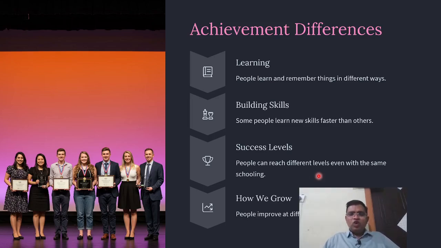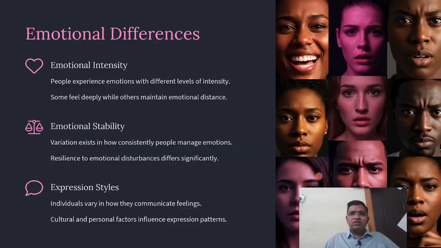How we grow: people improve at different speeds and times. Some people, whether financially, motivationally, or educationally, improve very fast, at different times and different levels. Some people may not improve that much. So achievement differences are learning, skill building, success levels, and how we grow.